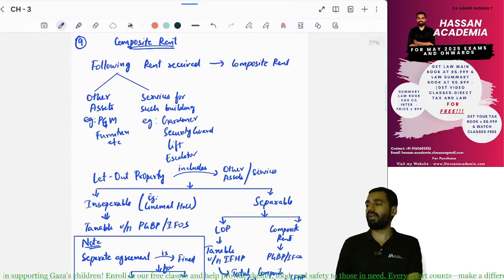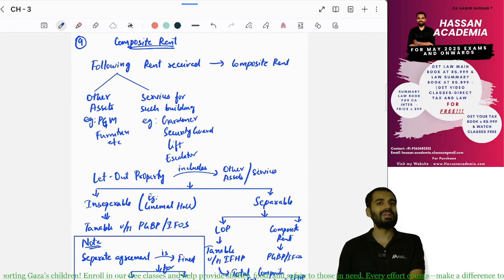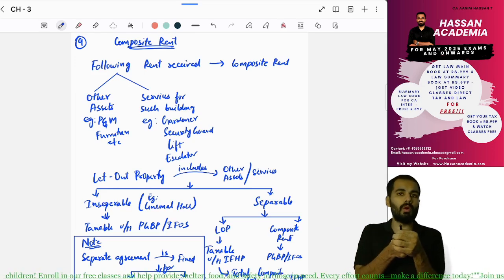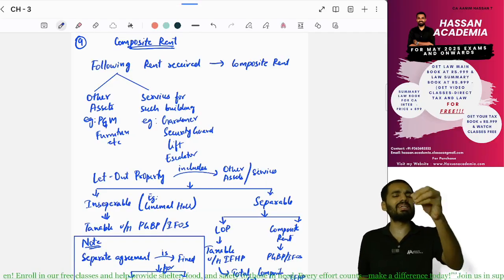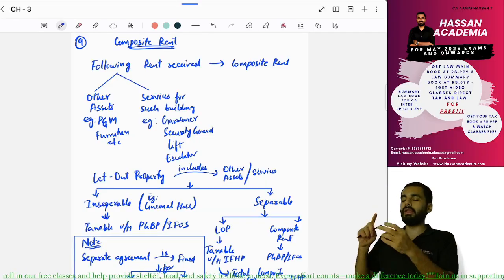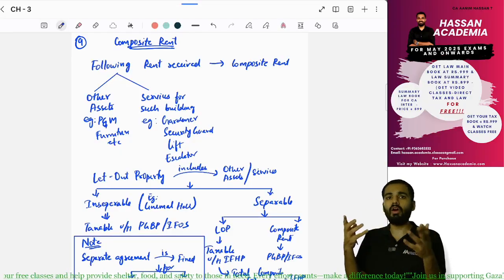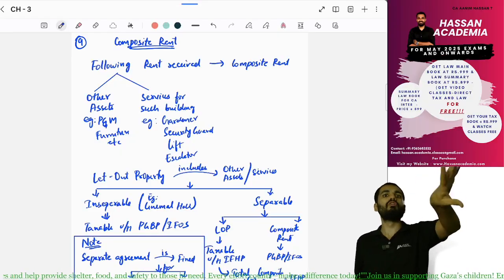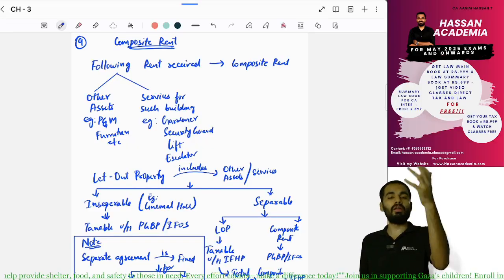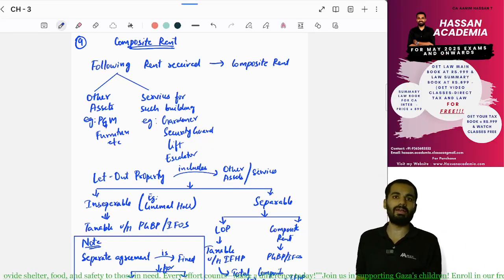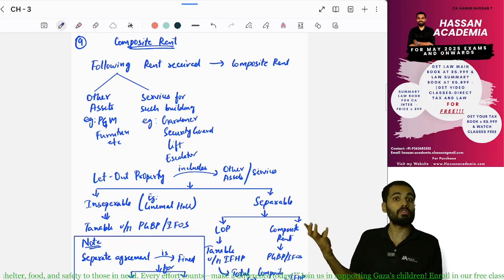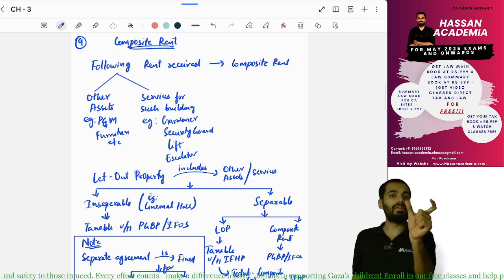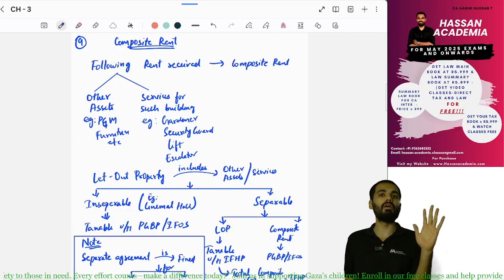Next, composite rent. How do you calculate composite rent? Other assets and other services are also being given along with the house property. If the other assets and the building are inseparable, such as in a cinema hall, shopping mall or lecture hall, you cannot give the building separately. The equipment, escalator, lift or watchman cannot simply be removed, because they are required in the shopping mall. It is inseparable. Then the entire rent we receive for the property is taxed under PGBP.